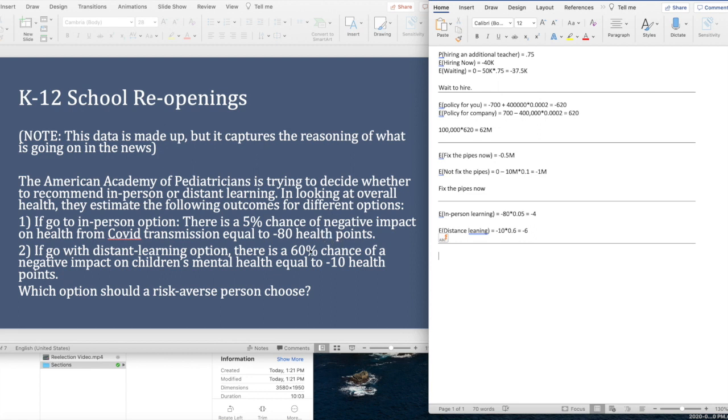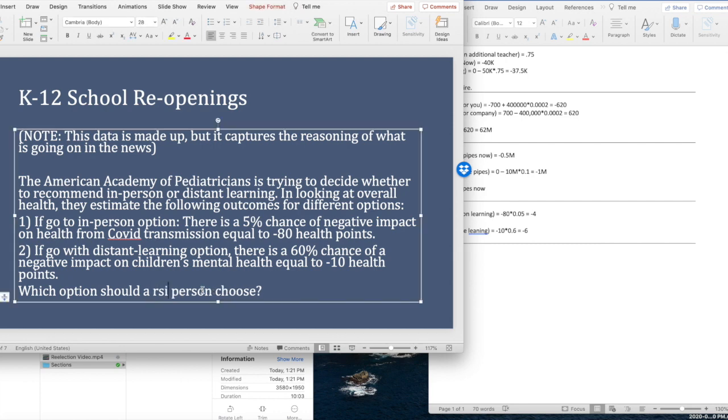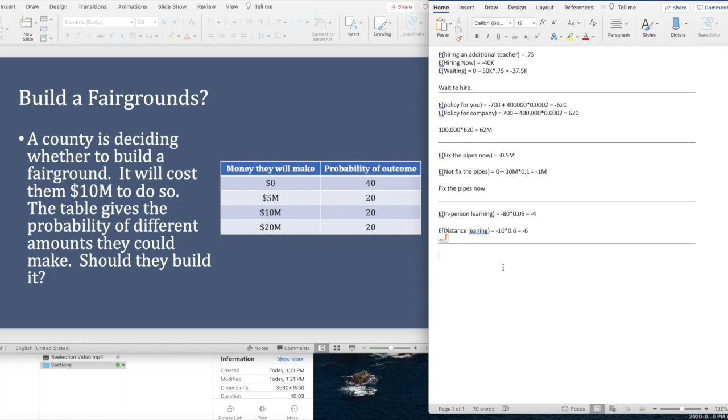I don't know why I have risk averse there. I apologize. I will only ask you about risk neutral decision making. I'll just change that now because I can. Risk neutral. I won't ask you about the other ones on a problem set like this.